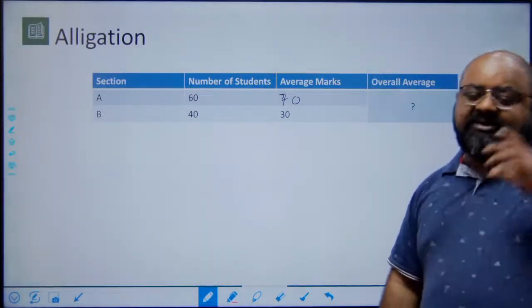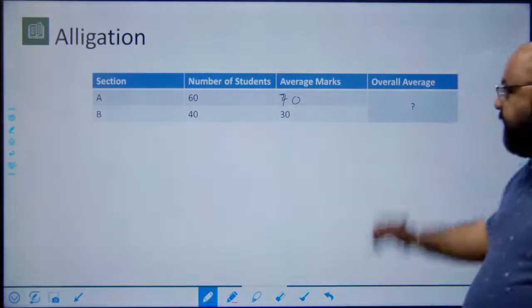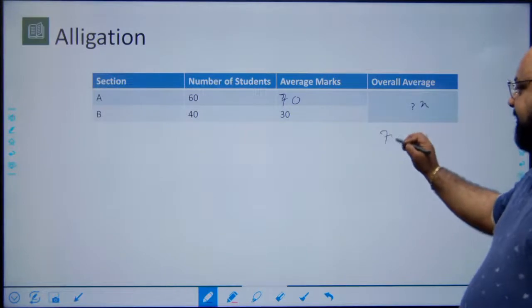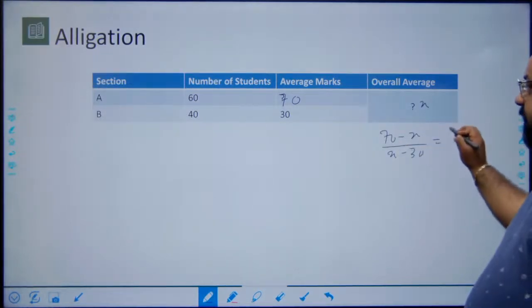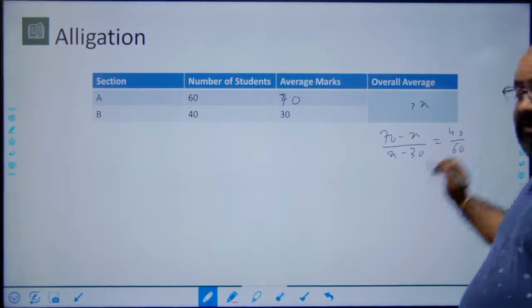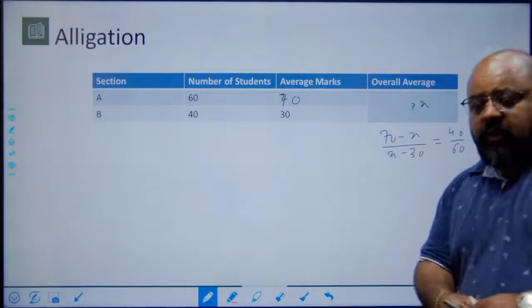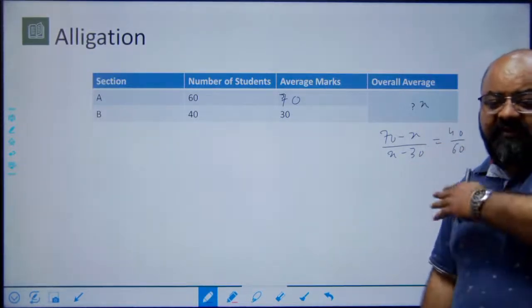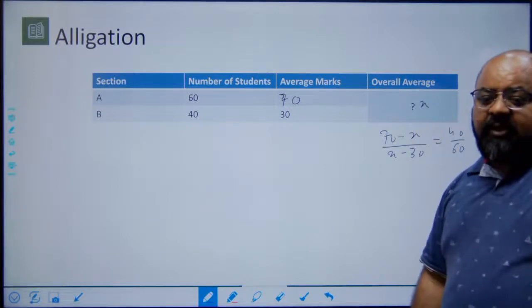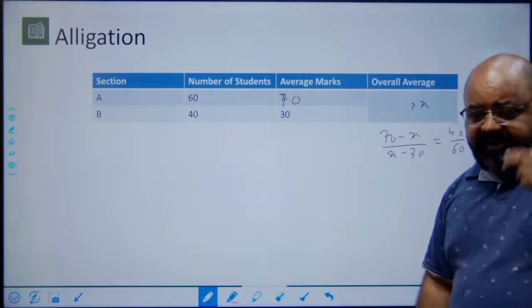In these questions, it is sometimes a good idea to actually just write the equation and solve. For example, I write 70 minus x upon x minus 30 is equal to 40 by 60 and solve for x. This could be a good idea because this will work every single time. Or you can just write the average formula for weighted average that we had written, 60 into 70 plus 40 into 30 upon 60 plus 40. Both of these will work every single time.